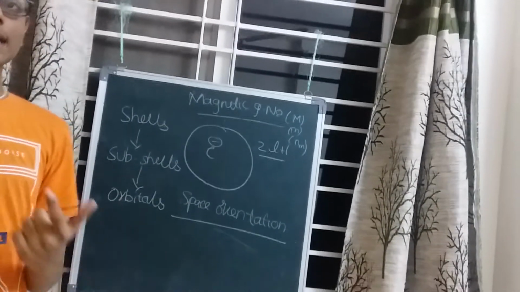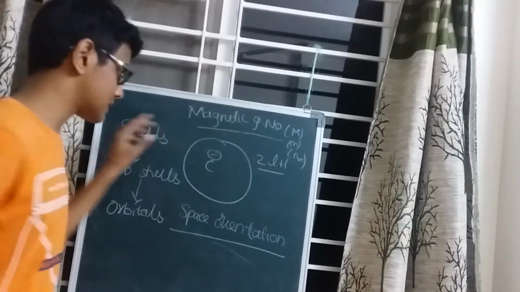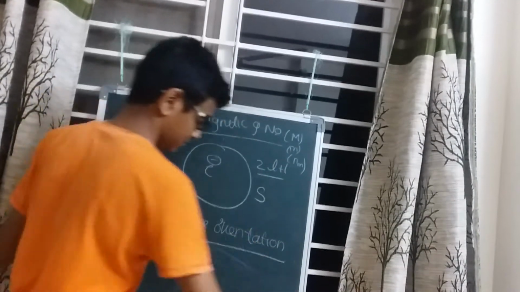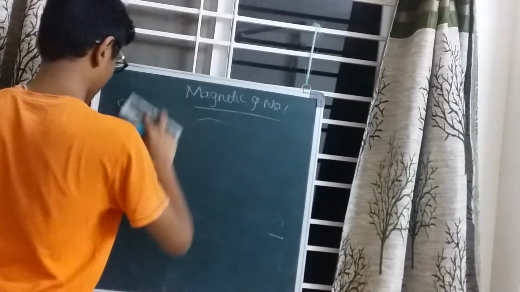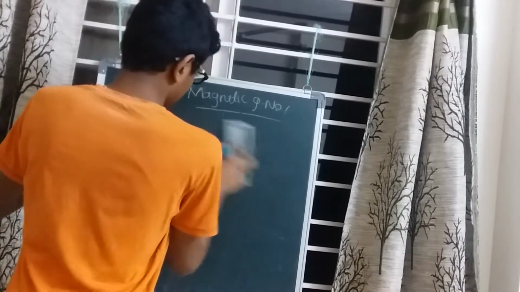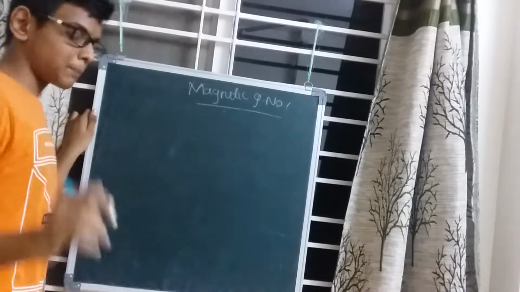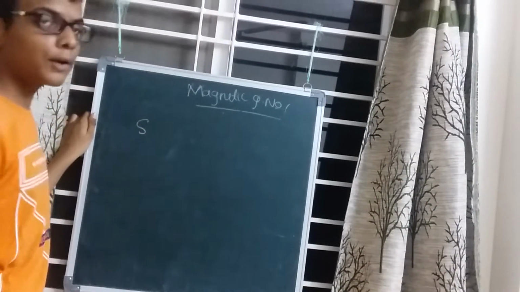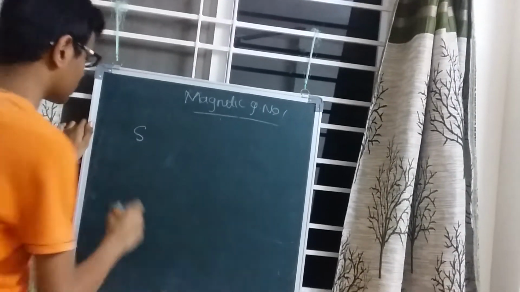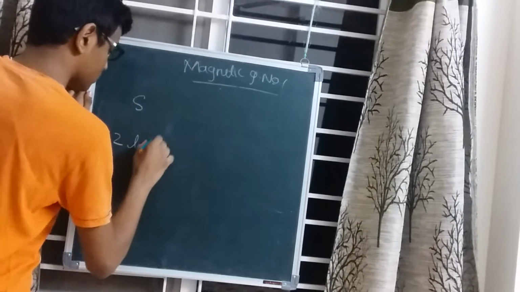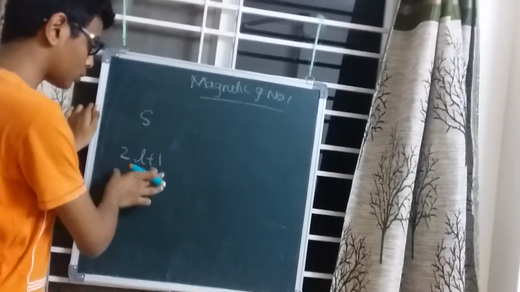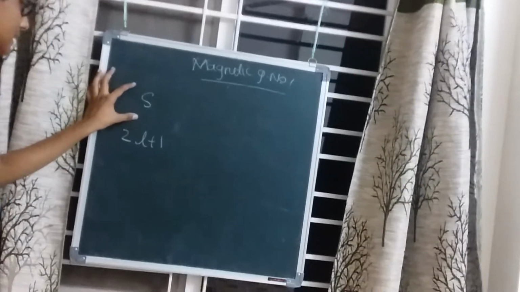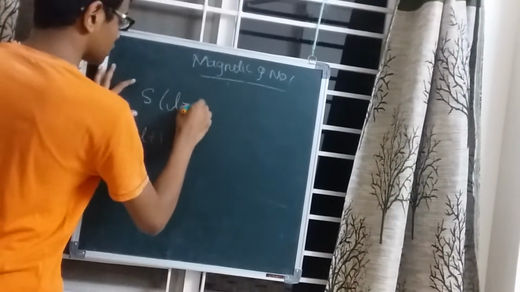Let us consider the subshell S. For the subshell S, the number of space orientations of the orbitals is given by the magnetic quantum number, using the formula 2l plus 1. For S, the value of l equals 0.